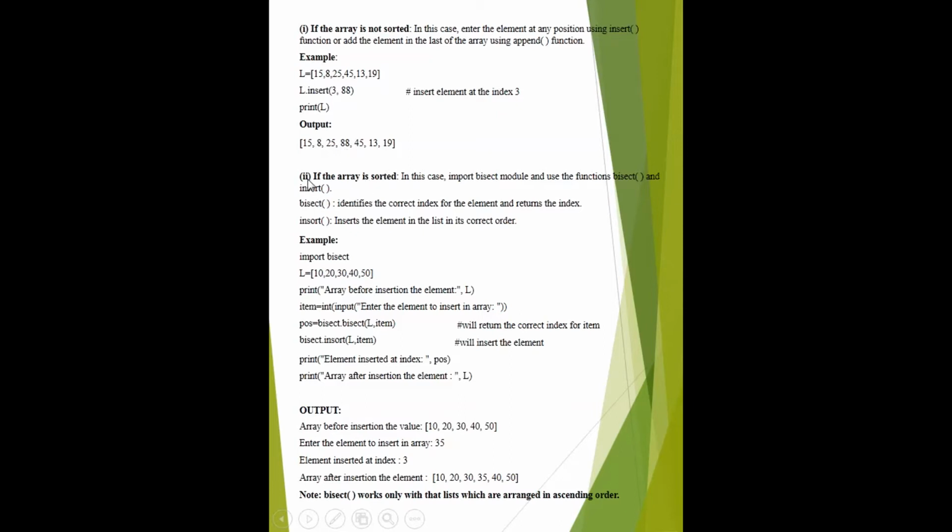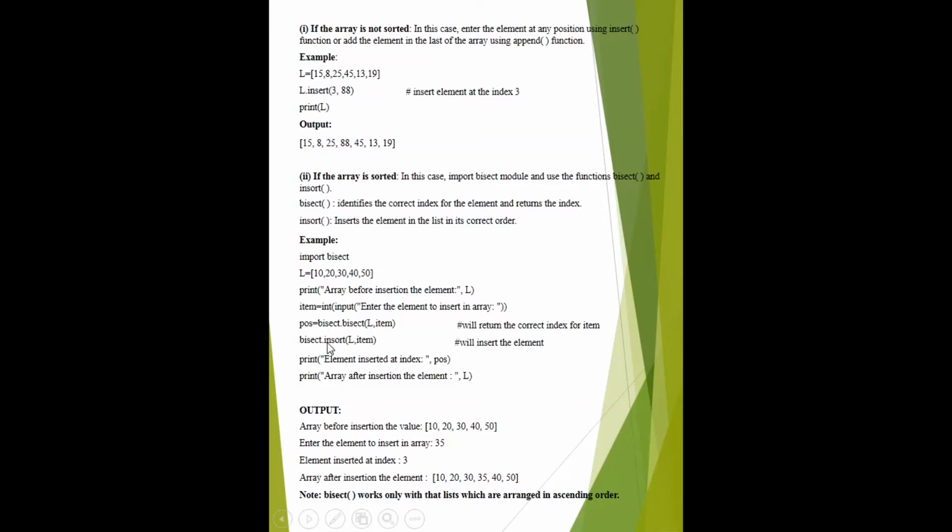And the second type of insertion is if the array is sorted. This was for not sorted, but if the array is sorted, we have to use two operations. First one is bisect and second one is insert. Bisect tells the correct index of the element and returns the index. Insert does the insertion of the element in the correct order.